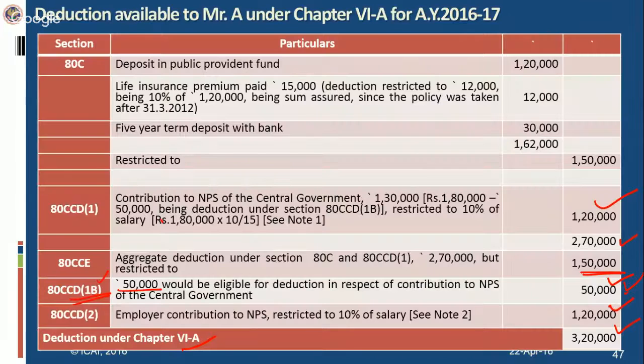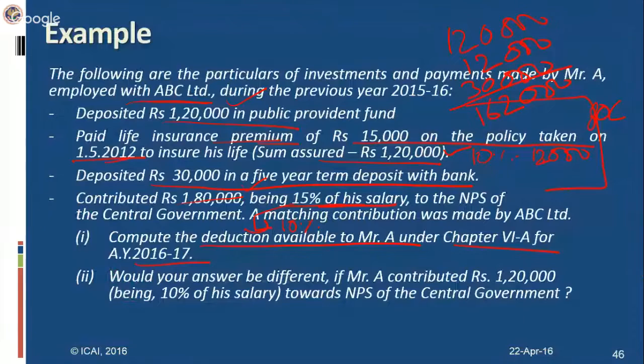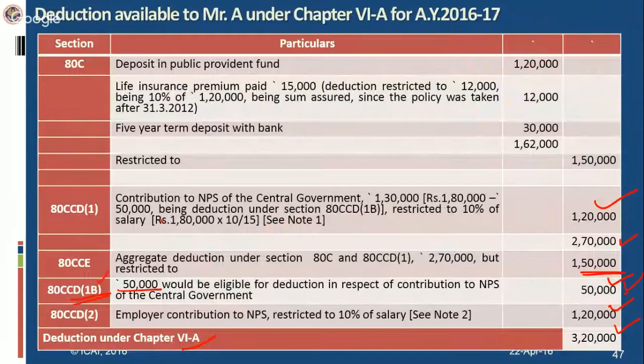Here, the whole of the limit is exhausted by investing in 80C itself. So it is beneficial to claim 80CCD(1B) first. So 50,000 he first claims here, and this is 10% of salary, which comes to 1,20,000. If you include it here, the total cannot exceed 1,50,000. It will not make any difference if the contribution is 10% or 15%. The restriction is 10%. Whatever amount you include, it has to be restricted to the overall limit of 1,50,000. So it will not make any difference in computing deduction under Chapter 6A in that case also.